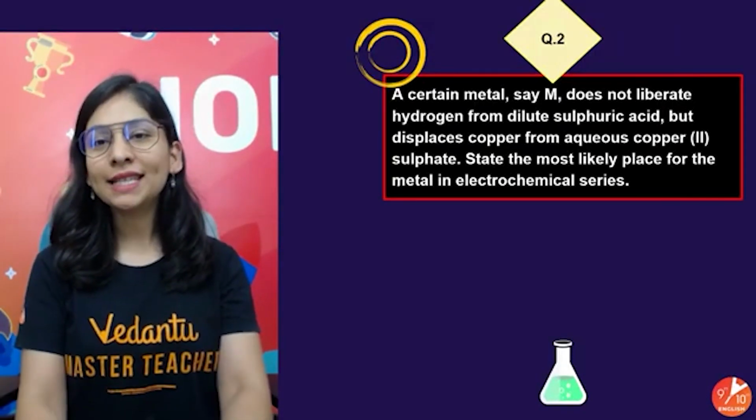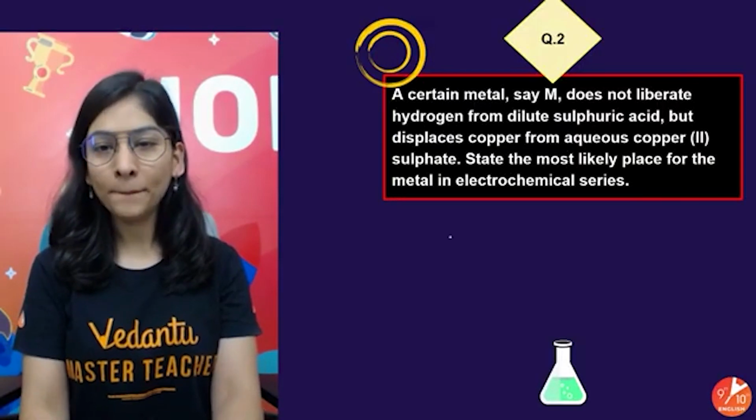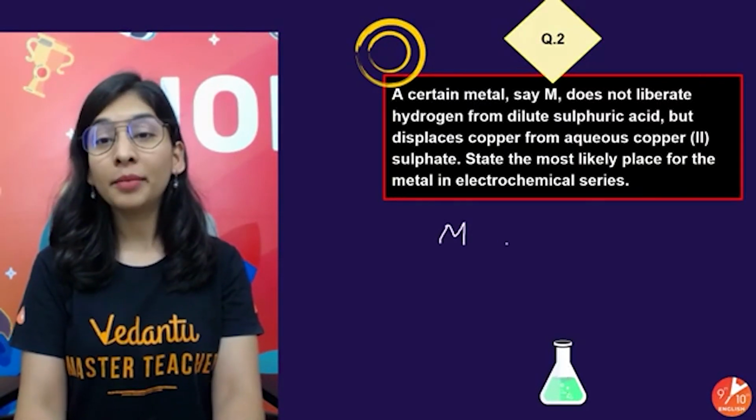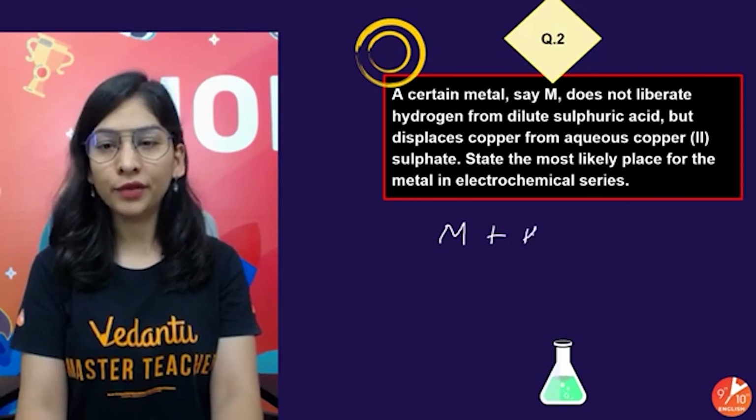Question number 2 is, a certain metal M does not liberate hydrogen from dilute sulfuric acid.